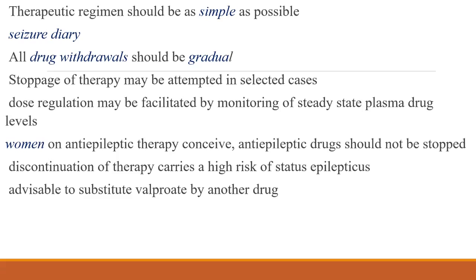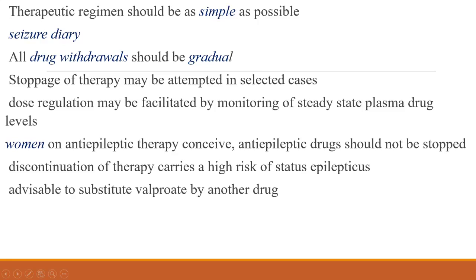As a rule, once there is epilepsy and you start treatment, it should be continued for at least 3 to 5 years. After that only should it be tapered and stopped. All drug withdrawals should be gradual. Stoppage of therapy should be attempted only in selected cases.